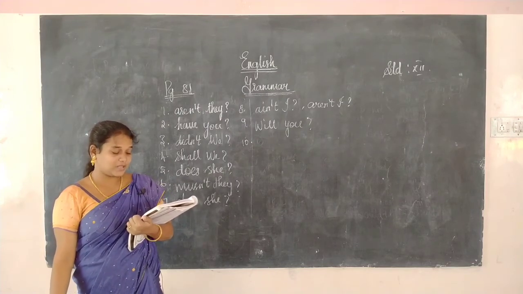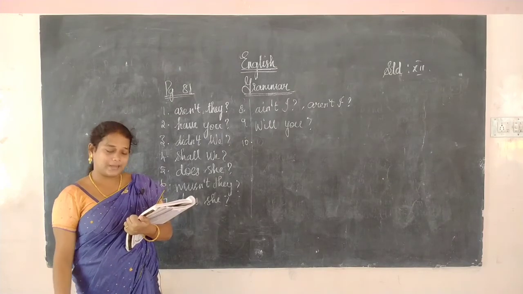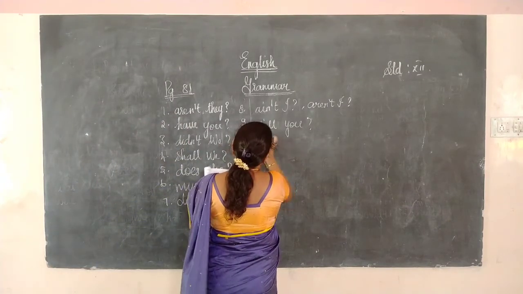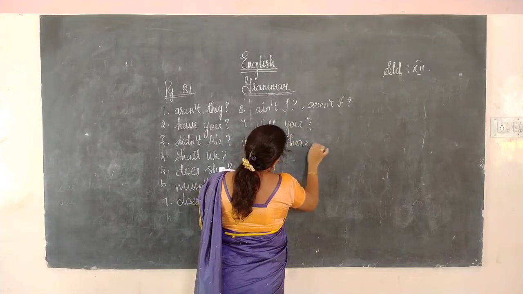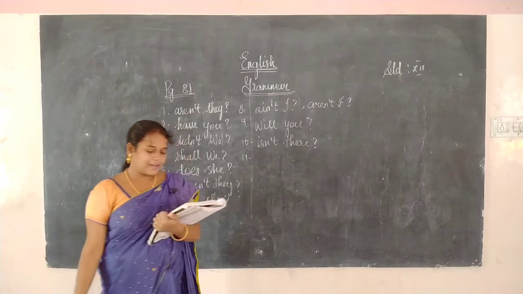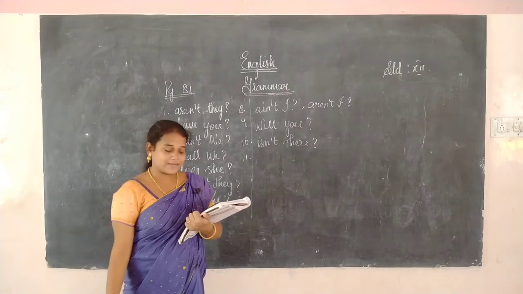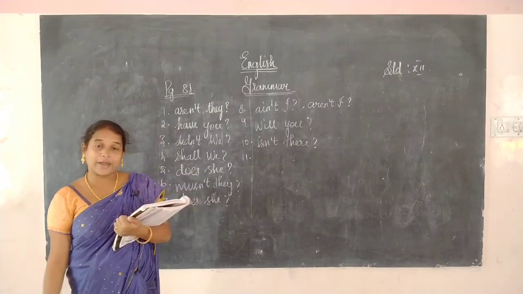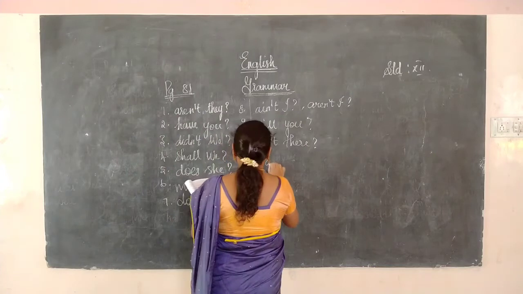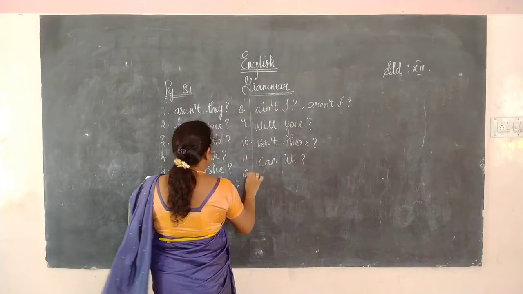Next. There is a pharmacy near the bus stop. So if there is "there", automatically we can use "there". So "is there", so "isn't there". Isn't there. Okay. Next. The bacteria can never survive in the extreme weather condition. So "can" is there. "Never" is there. So negative. Then we have to supply a positive tag. Can it.